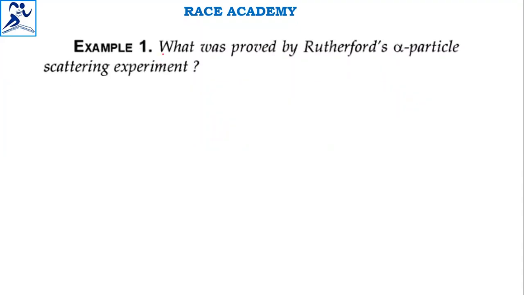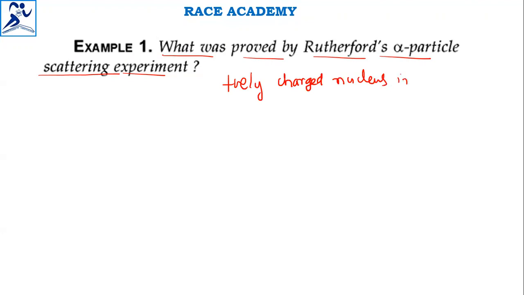What was proposed by Rutherford's alpha scattering experiment? As we know, all atoms contain a positively charged, massive nucleus. So finally, a positively charged nucleus was proved to be present in the atom. So that is the answer for this.